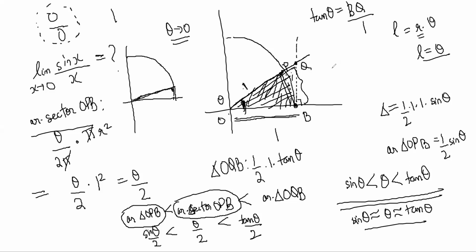Now what will happen in that limiting situation? You will have sine theta by theta is less than or equal to 1 is less than or equal to tan theta by theta. Divide by theta, and in that limiting case sine theta by theta will tend to 1, as theta tends to 0, because all the areas are becoming equal.